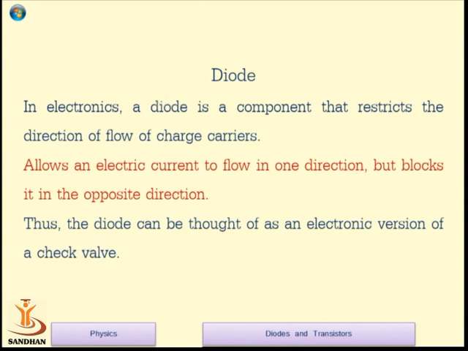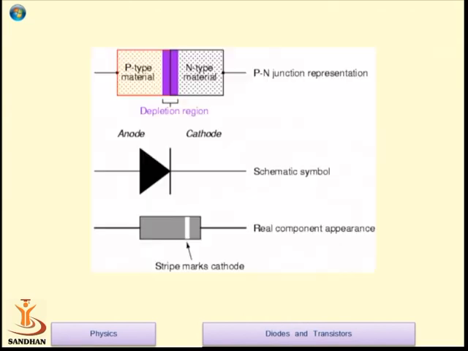As I told you, the topic is diode, but it depends on a semiconducting material. Basically, a diode is a component that restricts the direction of flow of charged particles. It allows charged particles to flow in one direction only. So one can say it is basically a check valve. This is the presentation of a junction diode.